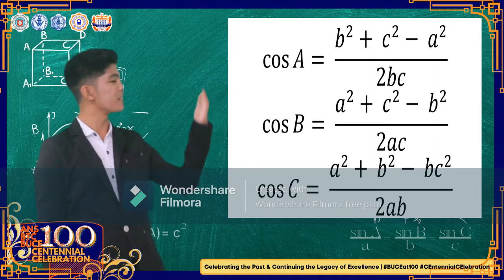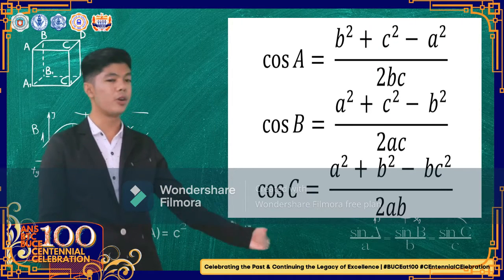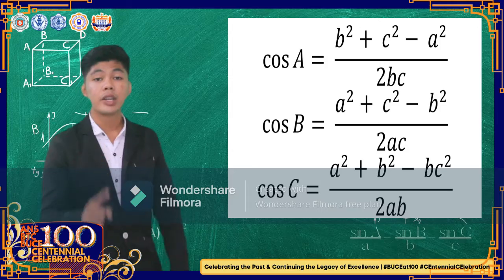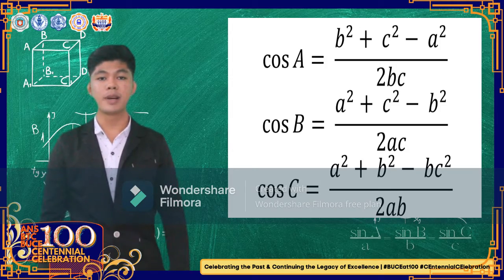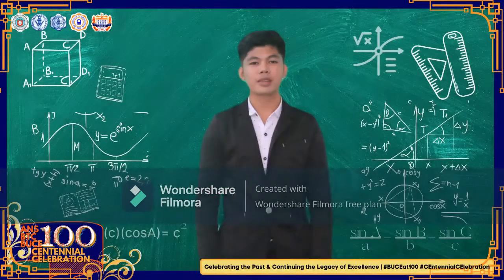Either one of the formulas can be used in solving the missing parts of the oblique triangle, but you have to choose which procedure is best suited for your solution.